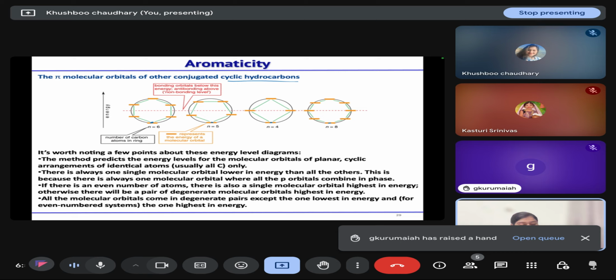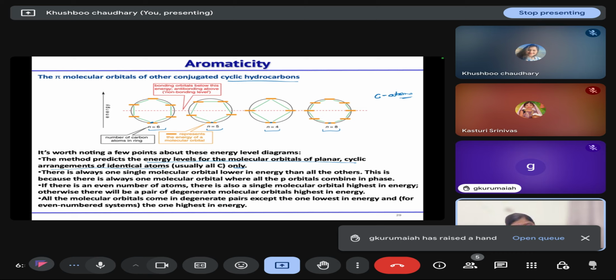Now from these diagrams, some points we have to make clear: the energy levels of the molecular orbitals are for planar cyclic arrangements of identical atoms only. In all these cases we have n carbon atoms, where n is 6, 5, 4, 8, etc. And in all these cases, only one molecular orbital is possible where all the orbitals overlap in one phase.